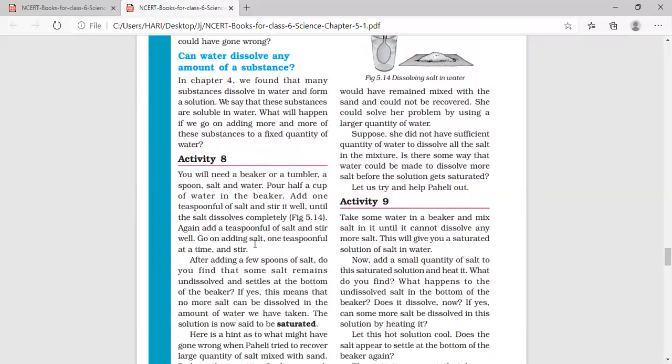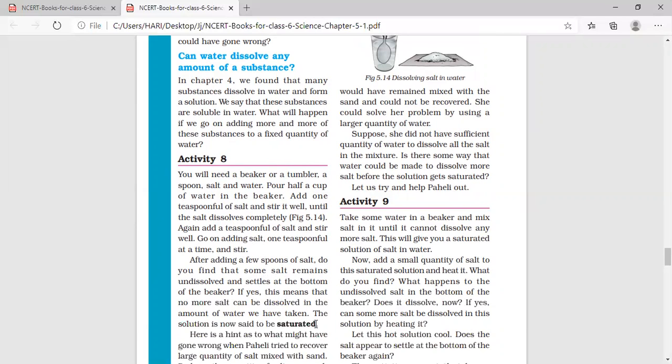Go on adding salt 1 teaspoonful at a time and stir. After adding a few spoons of salt, do you find that some salt remains undissolved and settled at the bottom of the beaker? If yes, this means no more salt can be dissolved in the amount of water we have taken, and the solution is now said to be saturated.